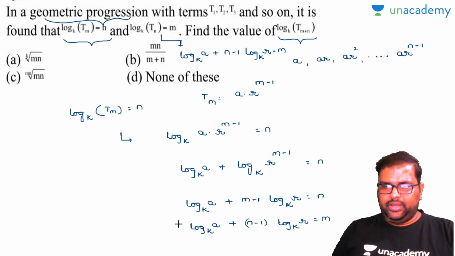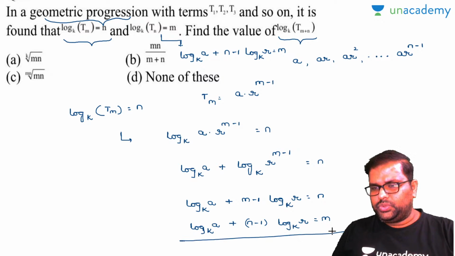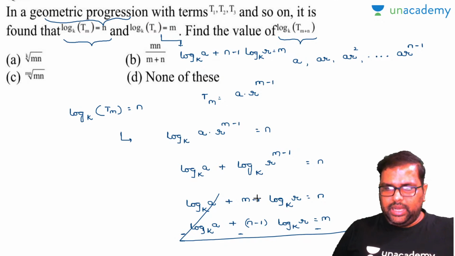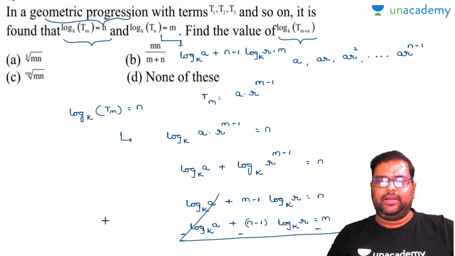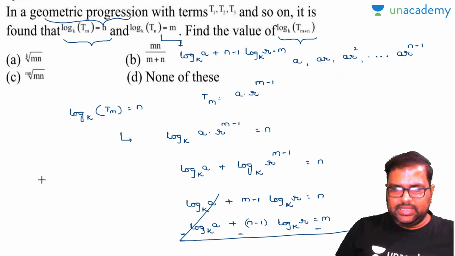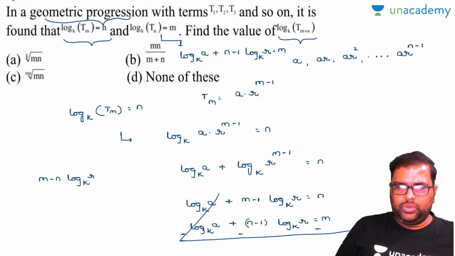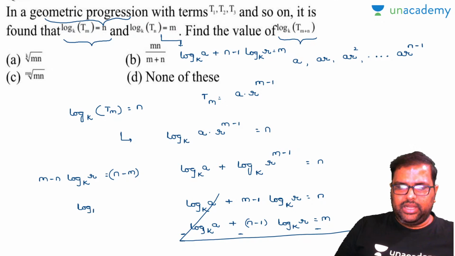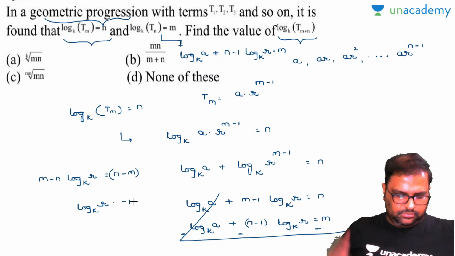Now look, simplify these two equations. Let us subtract, so this and this get cancelled. So m minus 1 minus n plus 1, plus 1 minus 1 will get cancelled, m minus n will be left over, log base k r is equal to n minus m. Am I right or wrong? So automatically log base k r value will be equal to how much? Is it minus 1? Yes.